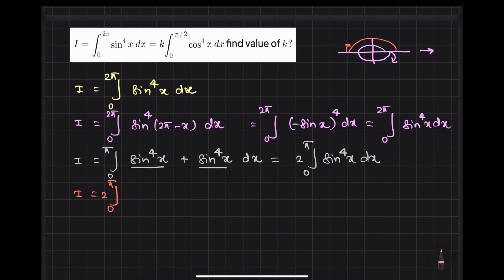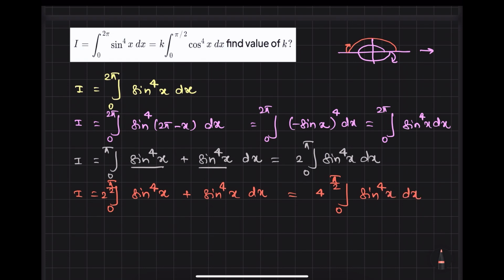Pi will be written as pi by 2, and then we write f of x for sine power 4x plus f of pi minus x. So it is sine of pi minus x, the same thing, sine power 4x dx. So you can write 4 times the integration from 0 to pi by 2 of sine power 4x dx.